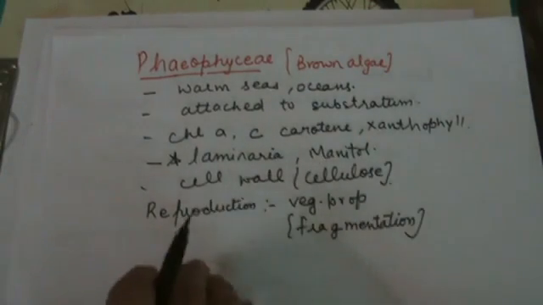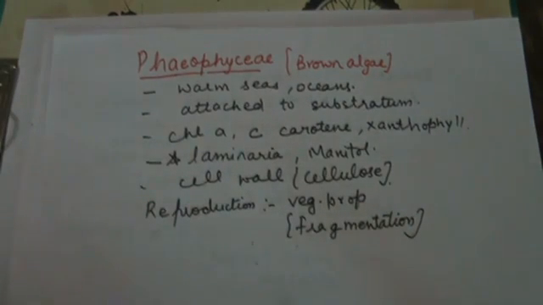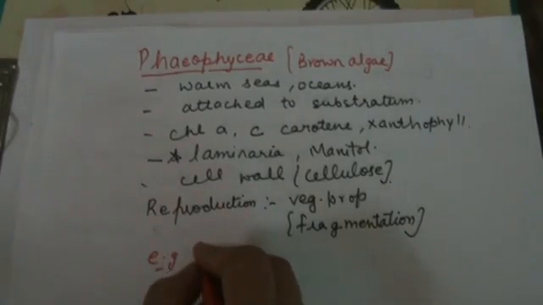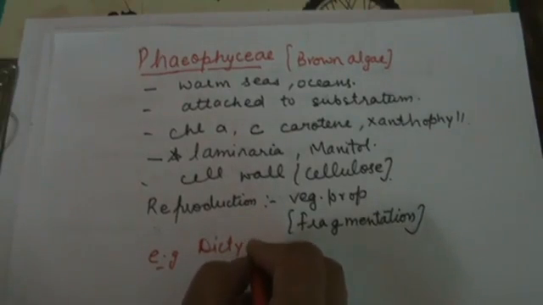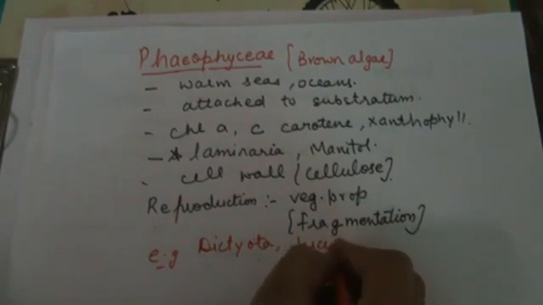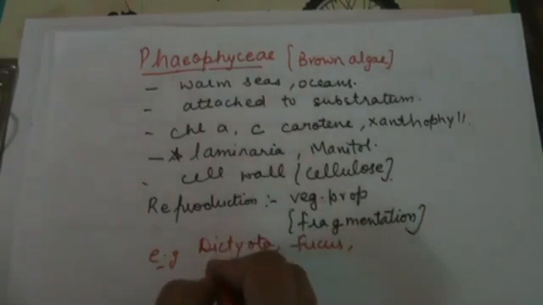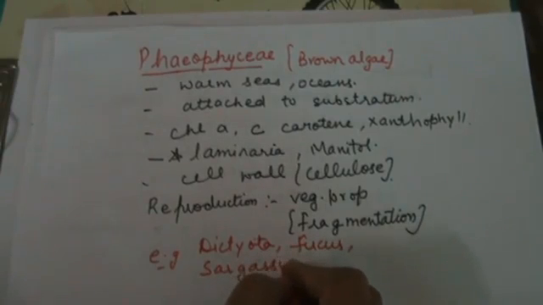The examples of these species are Dictyota, Fucus and Sargassum. These are the examples of Phaeophyceae or brown algae.